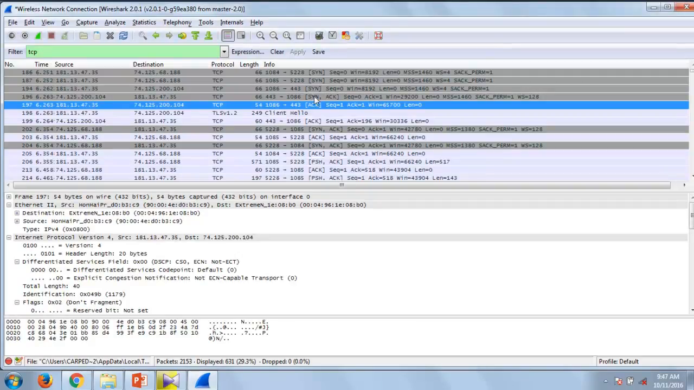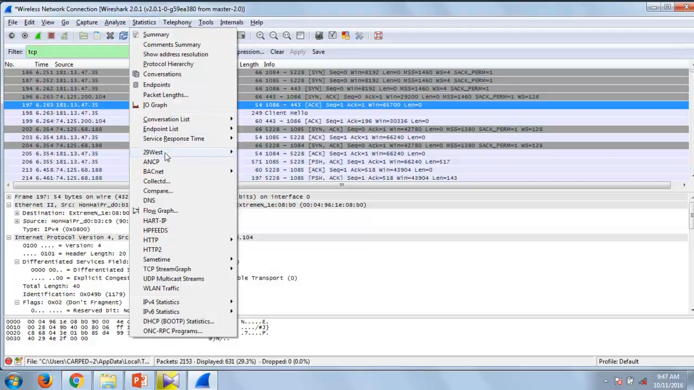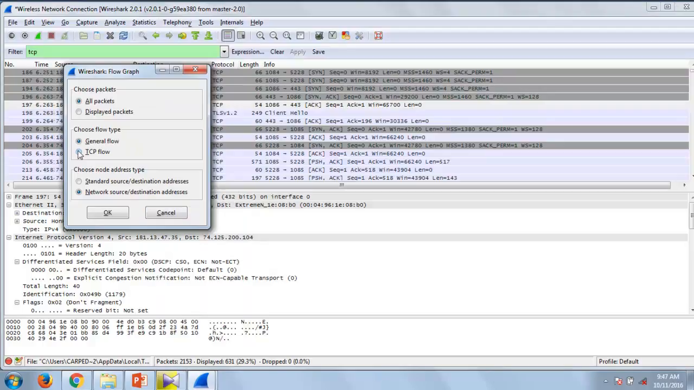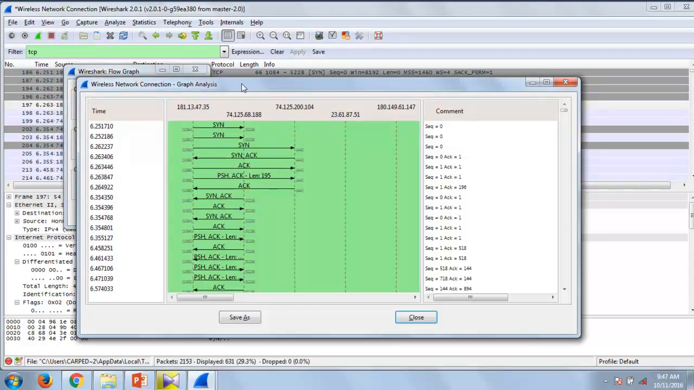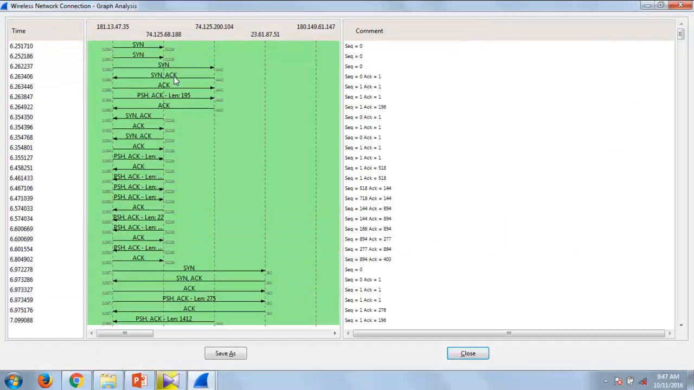Now let's try to have a look at the flow. We'll look at the various TCP packets that are exchanged between source and destination. You can have a look at this. There is this port number 1084, and the destination port number 5228. There's SYN, ACK, there's push ACK and ACK. So this is how the information is exchanged.